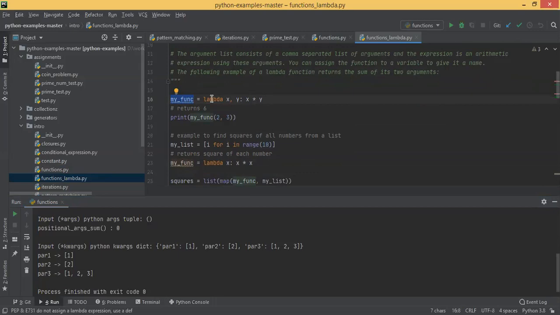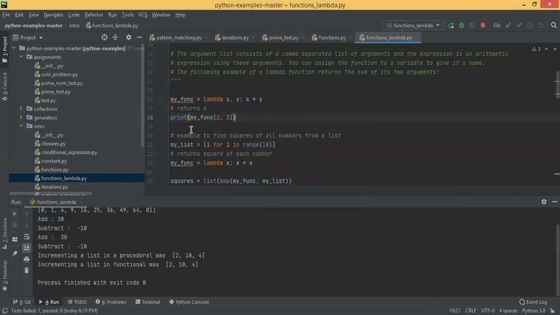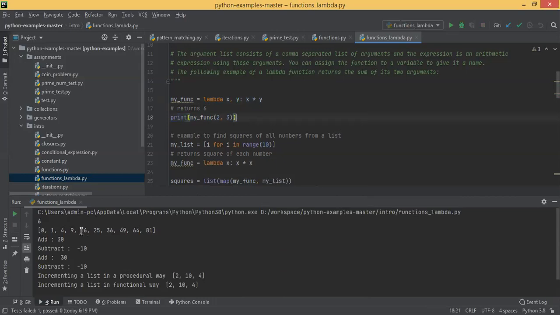You have seen this kind of function multiple times in RDD. You call the reduce function, or reduce by key function, and inside you pass lambda n1 comma n2 colon n1 plus n2, like that. So here you have defined a lambda whose objective is to multiply two numbers. Then you called print myfunc 2 comma 3, and it prints 6 for the output.